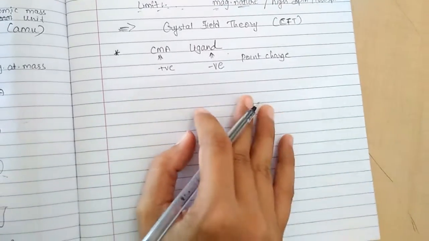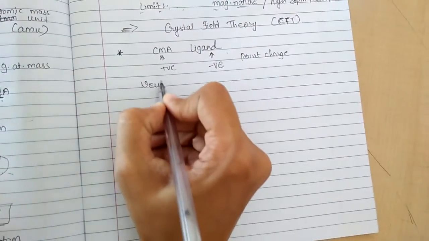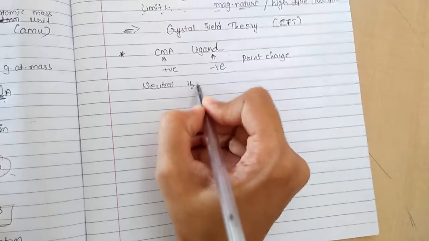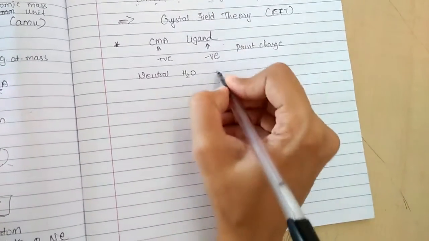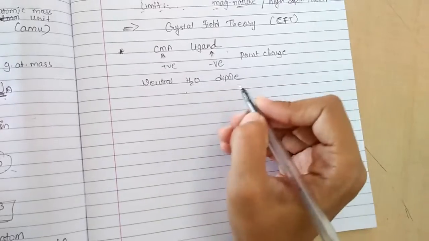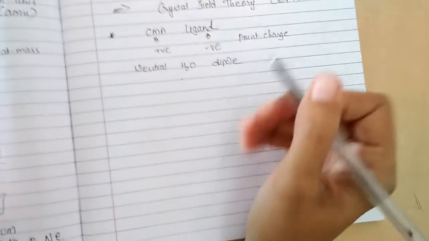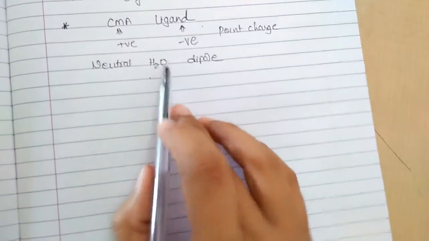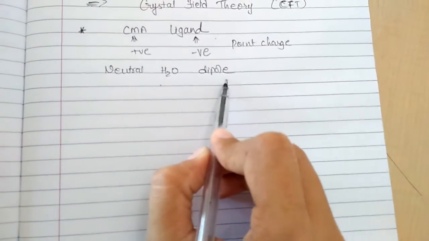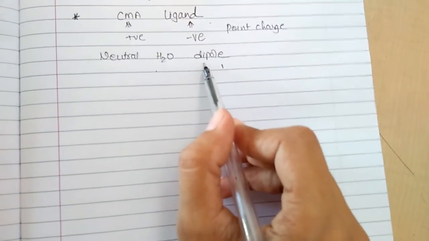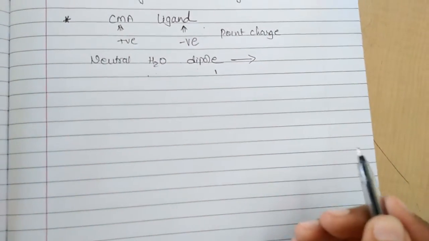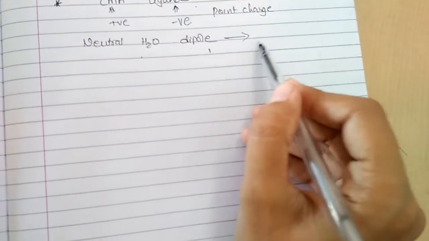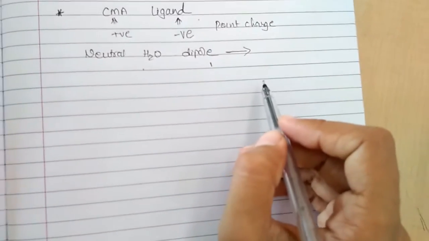Suppose you have a neutral ligand, for example water. This neutral ligand is considered as a dipole, because oxygen, being more electronegative than hydrogen, generates a dipole there. So the negative end of this ligand will always point towards the positively charged central metal atom, with an electrostatic force of attraction.